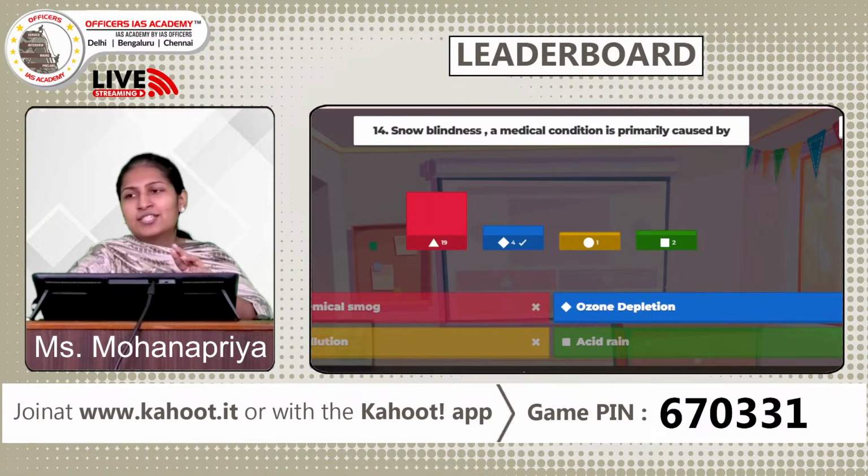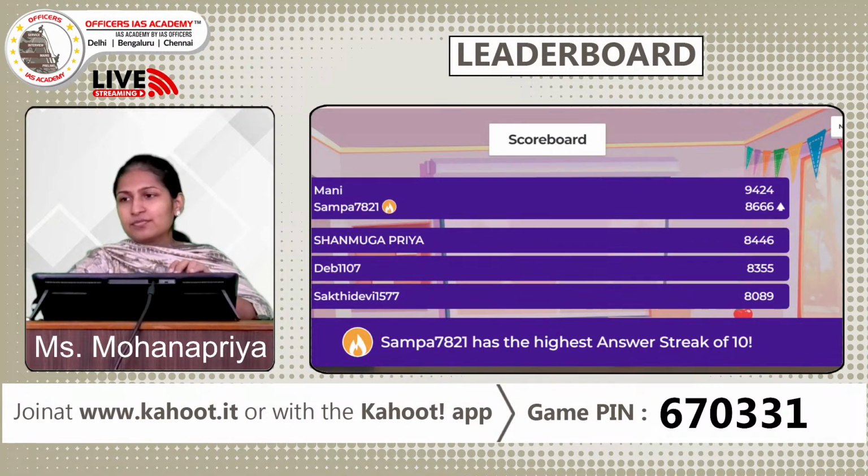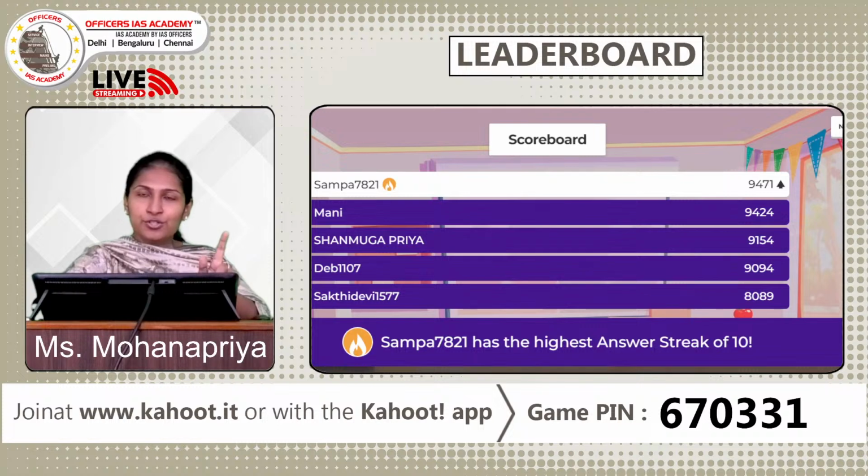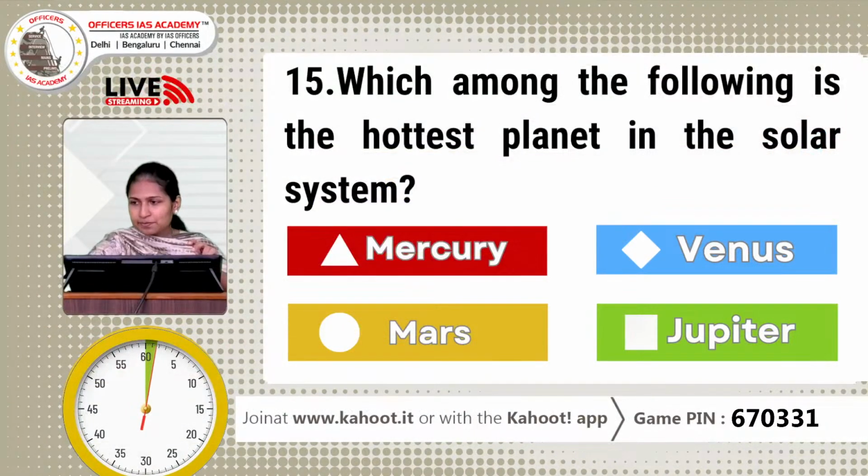So now let us check the leaderboard. Okay, finally there is a change in the first position. Sampa has now come to the first position, pushing Mani behind, followed by Shanmugapriya, Deb and Shakti Devi. So Sampa, very good. You seem to have an answer streak of 10 in a row, which is a very good thing. Good job. Now let us move on to the last and final question of today's quiz.